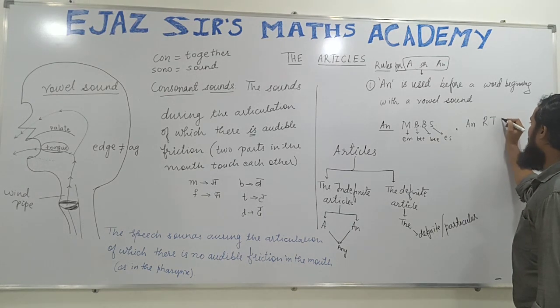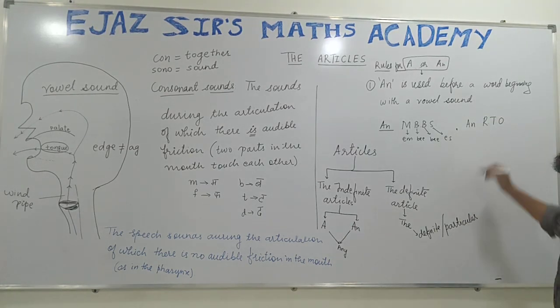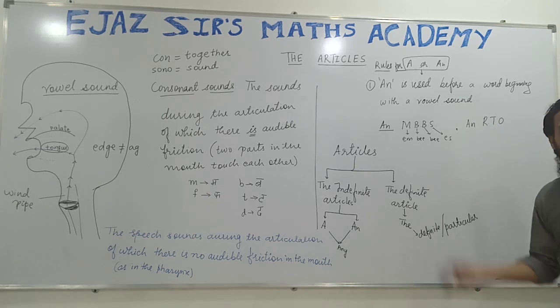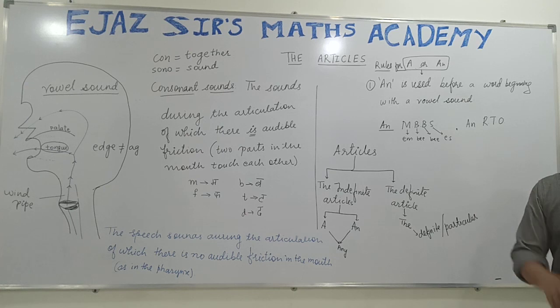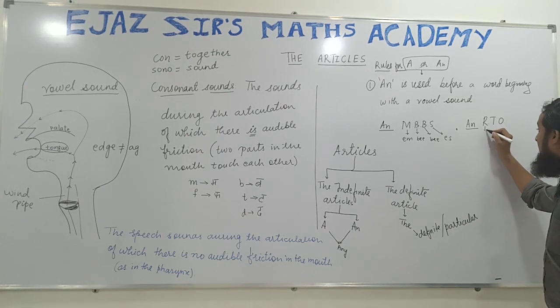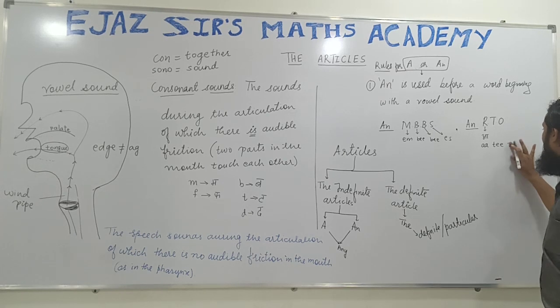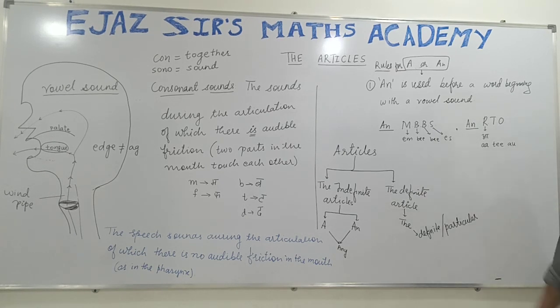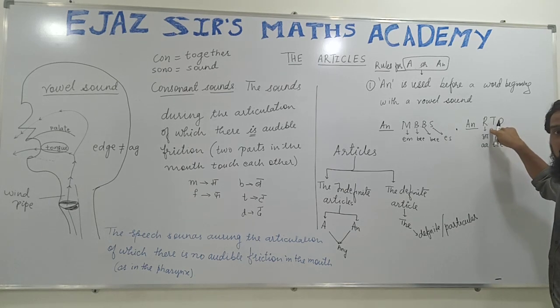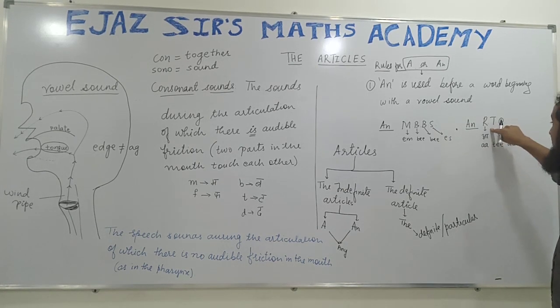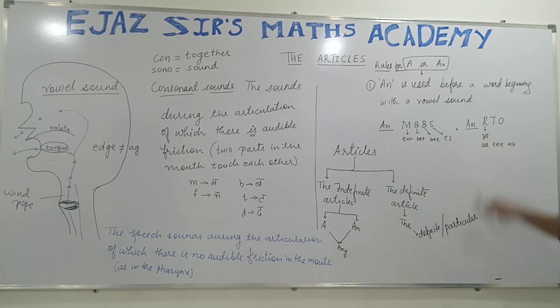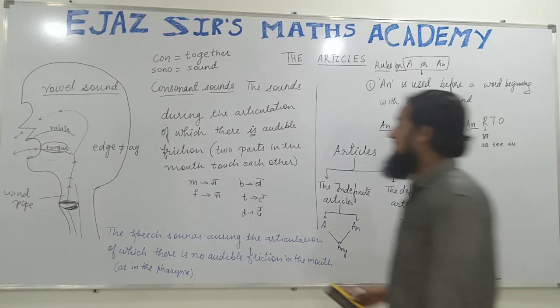And RTO, Road Transport Officer. You will say, sir, R is a consonant. No, R is a consonant letter, but it begins with a vowel sound. It is "ar". RTO. He is an RTO, a road transport officer. So don't go by the letter; see its sound. The sound is "ar", and that is a vowel sound. Understood?